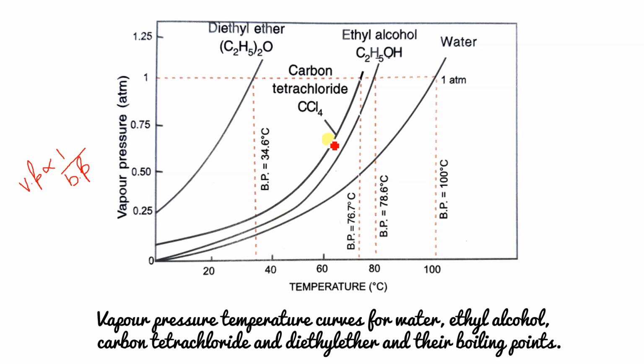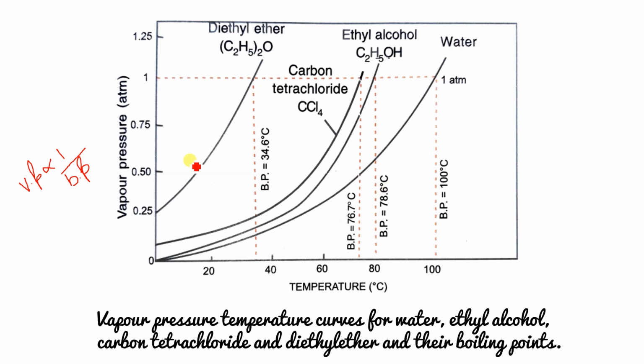If we talk about CCl4, it reaches 1 atm pressure at around 70, or 75 we can say. So this is the boiling point, 76.7 degrees, as mentioned here. Similarly, if we talk about C2H5OH, it reaches 1 atm pressure at about 80 degrees, not exactly 80, below 80, so that is 78.6 degrees Celsius.